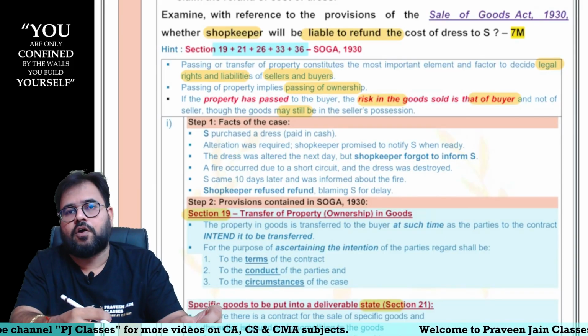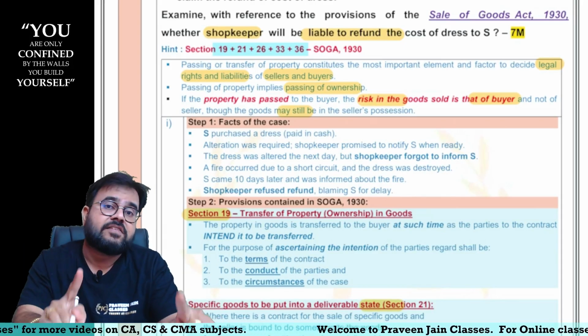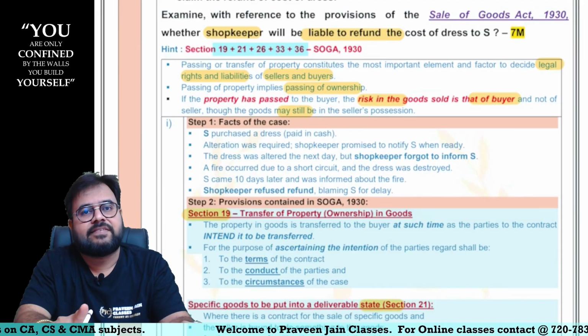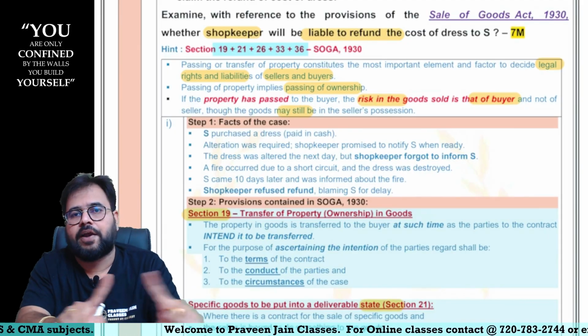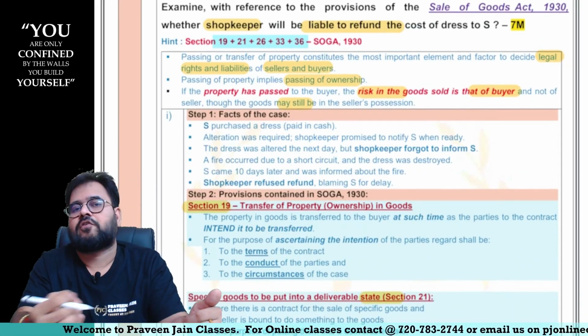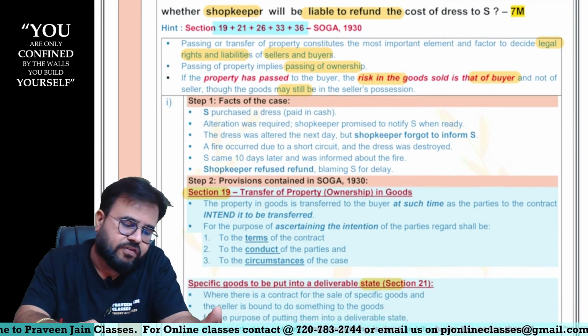Imagine if at all the seller has completed his obligation, he has informed also, sir. Still the buyer did not come and collect, and then if at all fire has caught, as a situation may arise, buyer, you have no right to claim any compensation, no refund is allowed, sir. But here the buyer was not at mistake. Who was negligent, sir? Seller, and hence the seller has to suffer, sir.